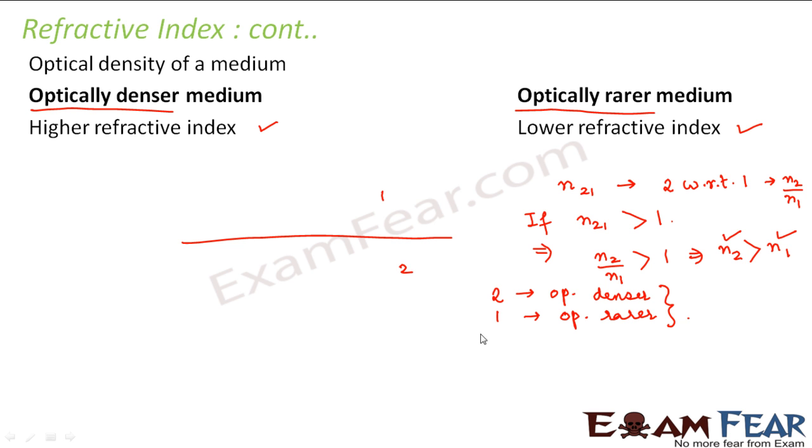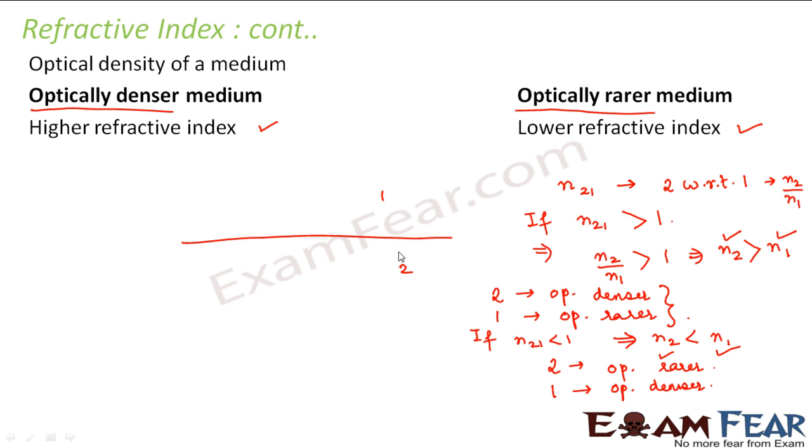Similarly, if we say that n21 is less than 1, that would mean that n2 is less than n1. That means the refractive index of 2 is less than the refractive index of 1. So in that case, 2 will become an optically rarer medium and 1 will become an optically denser medium. This is how refractive index plays an important role in determining which medium is optically denser and which medium is optically rarer.